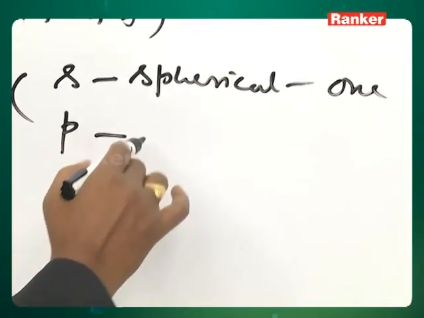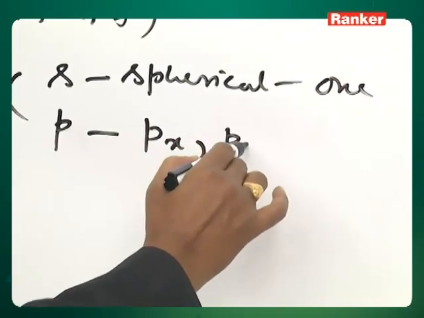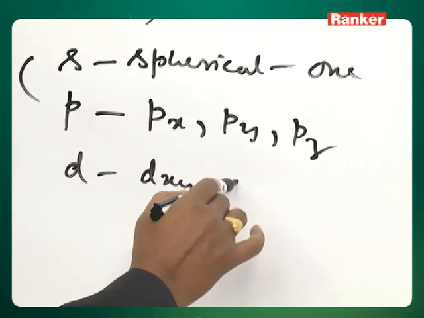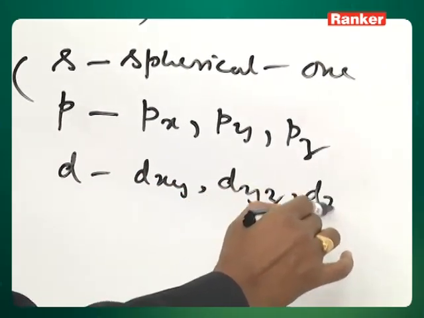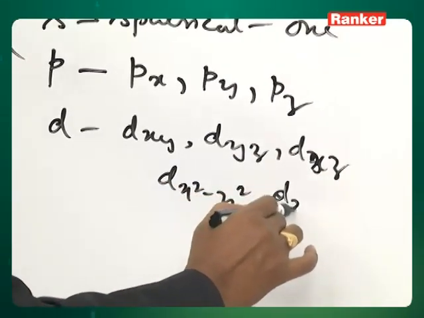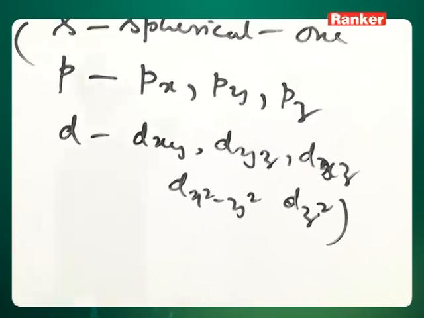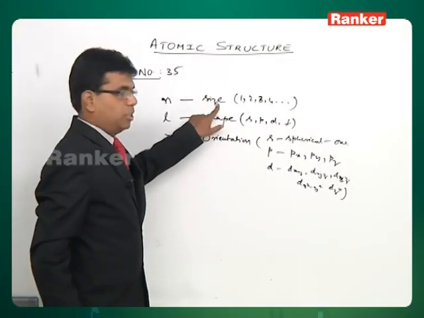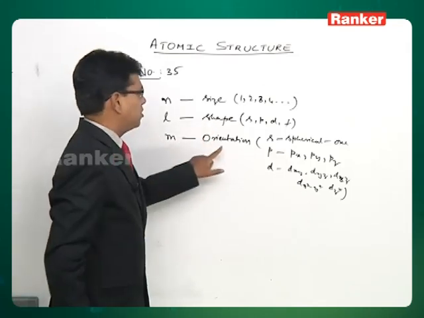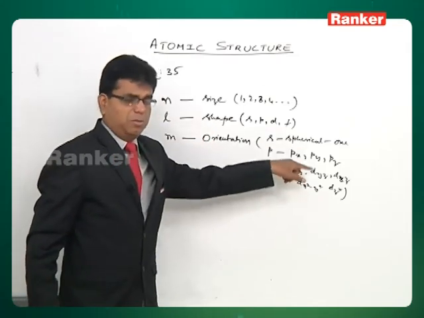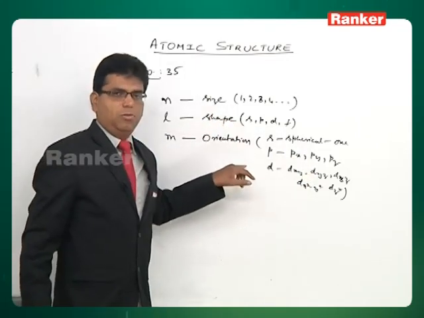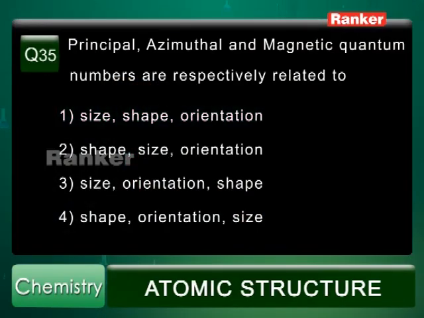But P being a dumbbell has three orientations, Px, Py, Pz. And D has orientations Dxy, Dyz, Dxz, Dx square minus y square and Dz square. These are the orientations. So n relates to size, that's the principal quantum number. l relates to shape, that is S, P, D, F. m is orientation around the nucleus at different orientations. So they are related to size, shape and orientation. So the correct answer is option 1.